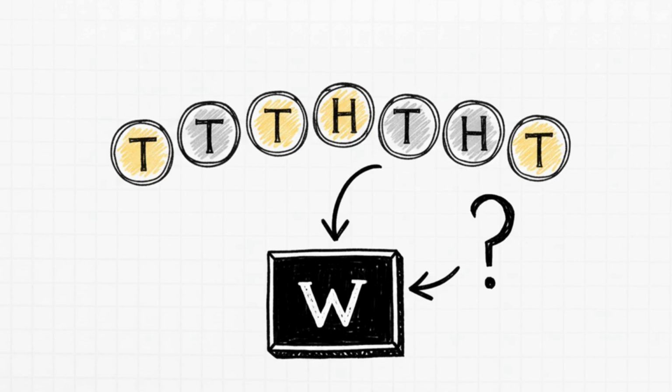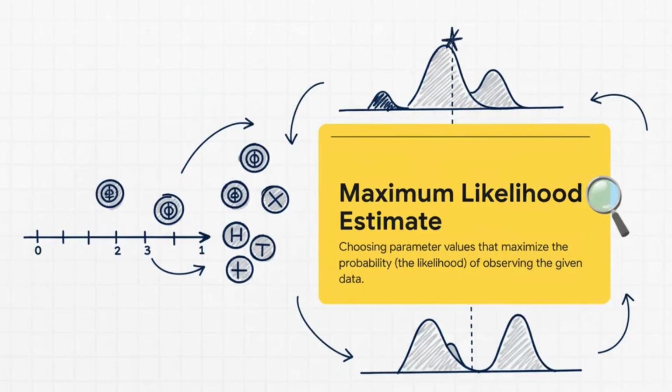Now, our model for this coin is going to be incredibly simple. It's just one number, a parameter we'll call W, and it stands for the probability of that coin landing on heads. So here's the core idea of MLE. We're going to try out every possible value for W. What if the coin is super biased towards tails? What if it's perfectly fair? For every single possibility, we ask one simple question. How likely would it have been to see our actual data, 3 heads and 7 tails, if this was the true nature of the coin? The value of W that makes our data seem the most plausible, that's our winner.